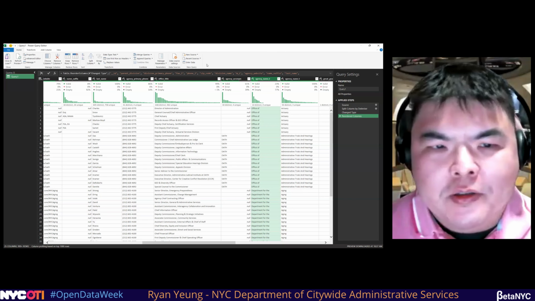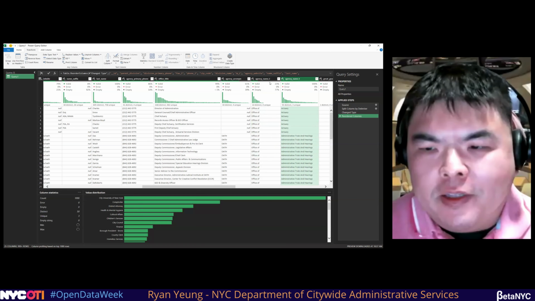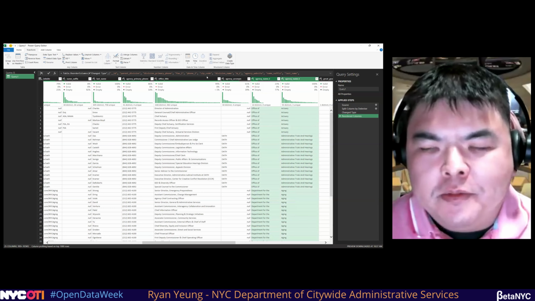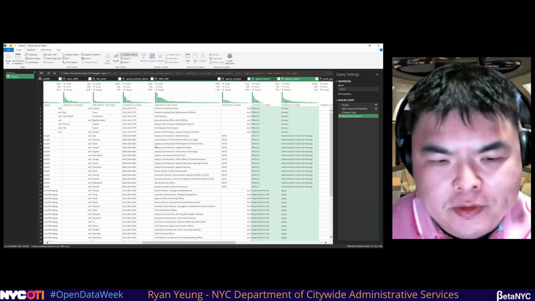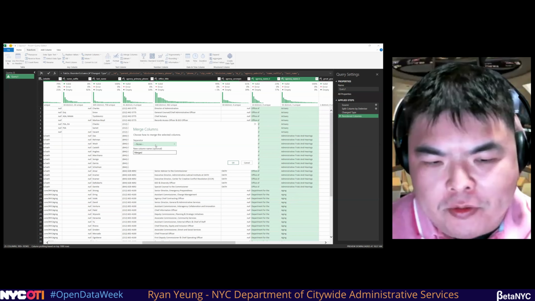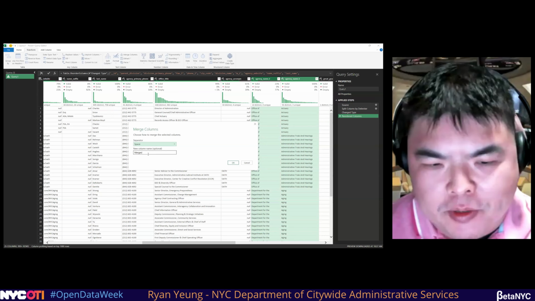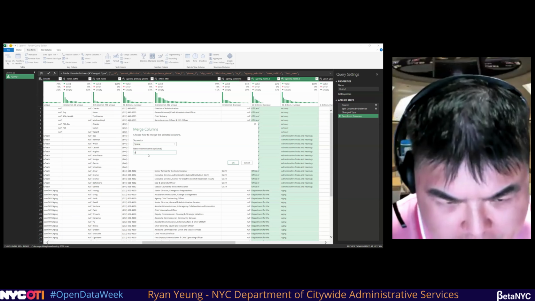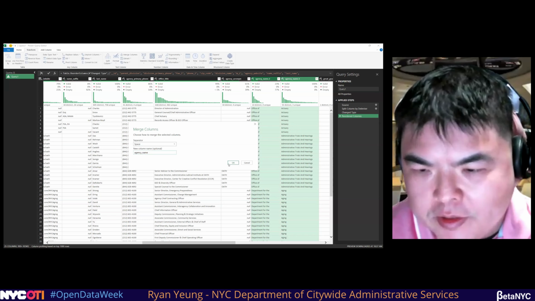So let's do transform. Highlight agency name 2 and agency name 1. We'll go merge columns. We do want a separator. We want a space. And we can call this agency underscore name. Click OK.